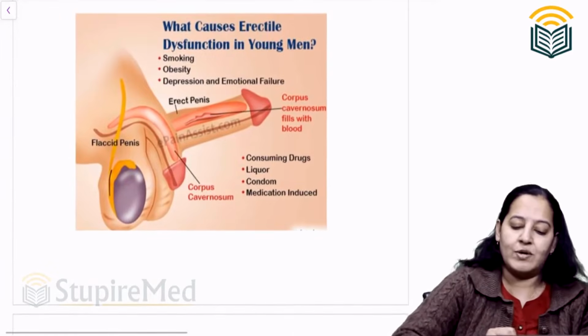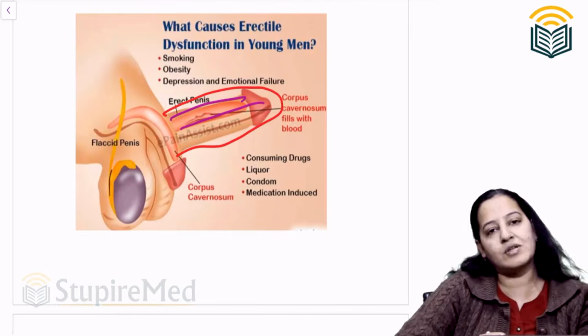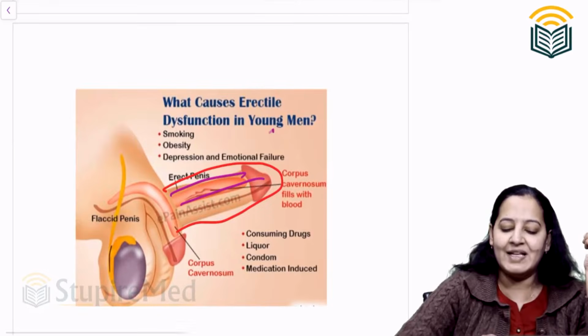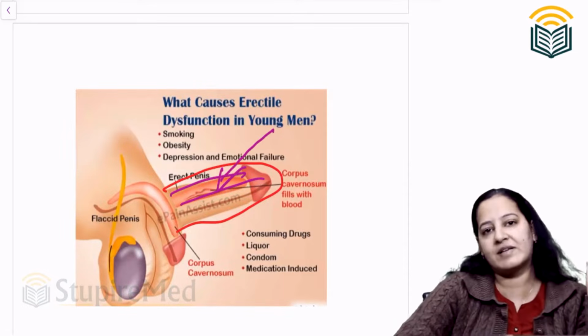commonly used. So you can see this is the penis and this is the blood vessel inside the penis. You can see for causing the dilatation of the blood vessel, for causing erection, these drugs can be used. Not in oral form, we can give injection of alpha blockers directly inside the penis blood vessels.